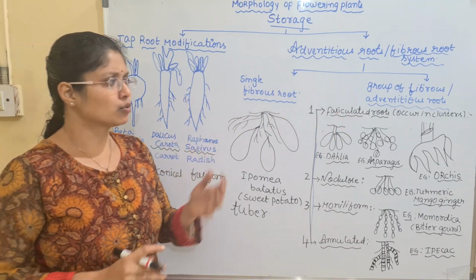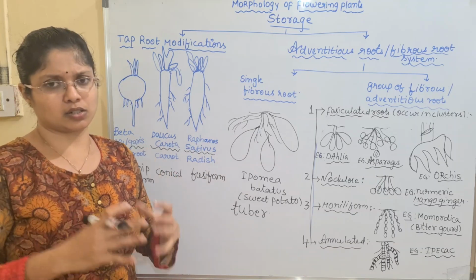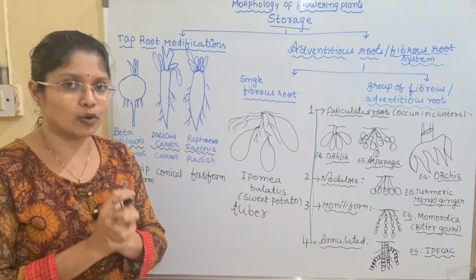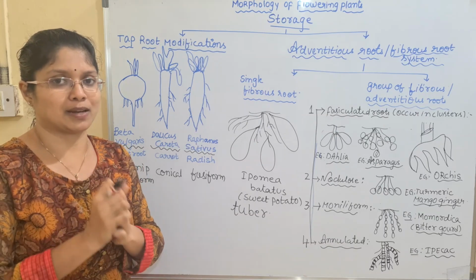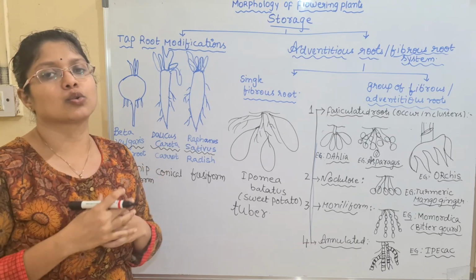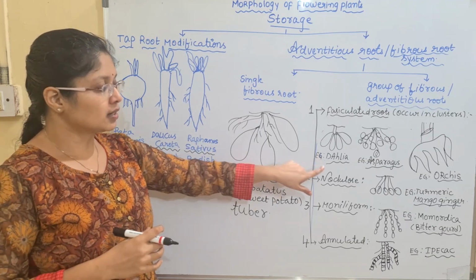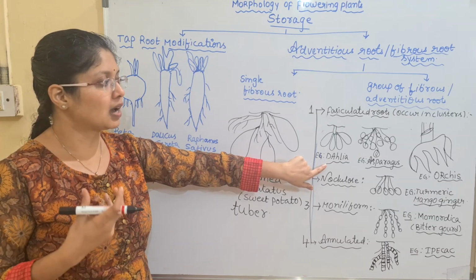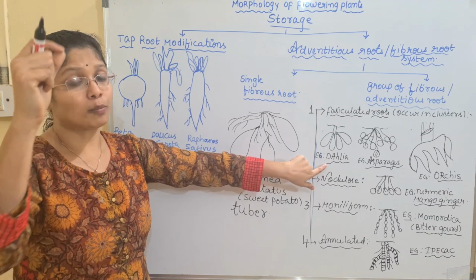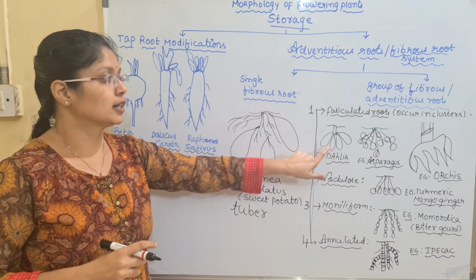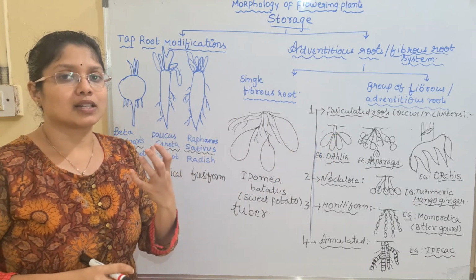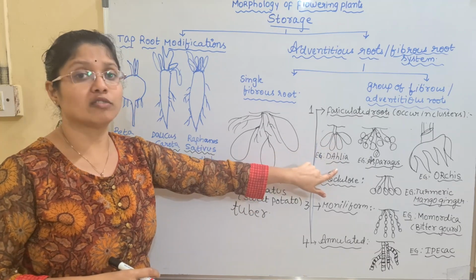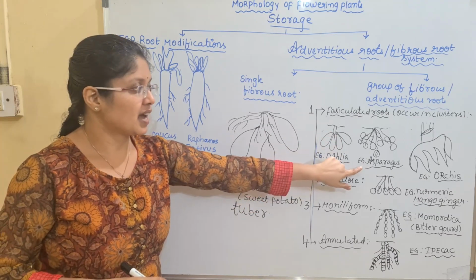Okay, so the first one we will be discussing the fasciculated roots. In fasciculated roots, mainly you can see the clusters, many fibers are converted into the storage organs, or the storage roots can be seen here, swollen storage roots. Okay, so here we have different conditions. The first example is dahlia. In dahlia you have all the roots from the top to bottom. The total root is converted into a bulbous structure, and that is seen in the case of dahlia. And next we have asparagus.